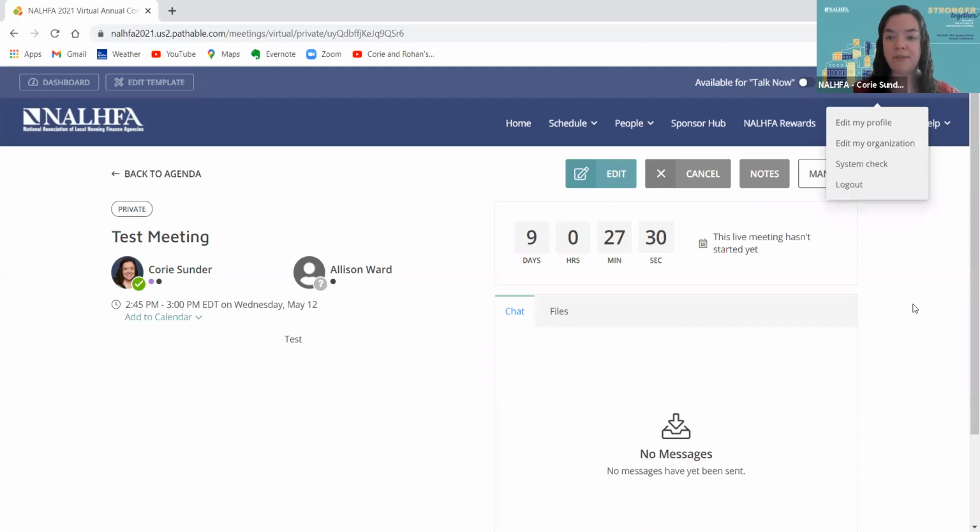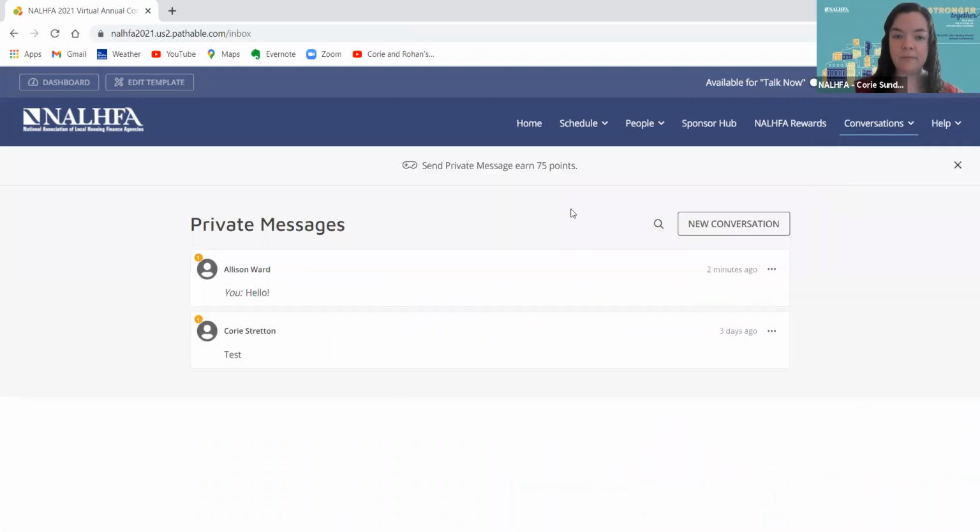Another way to track your messages and conversations with people is under this Conversations tab here. If I go to my inbox, this tracks all of my private message threads that I have with individuals. You can see my note to Allison appears right here, and I can start any new conversations I may want to while looking in my inbox as well.